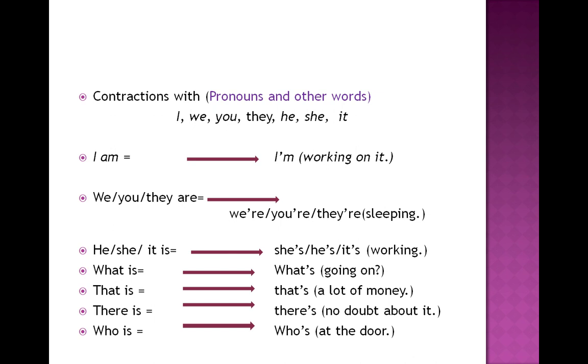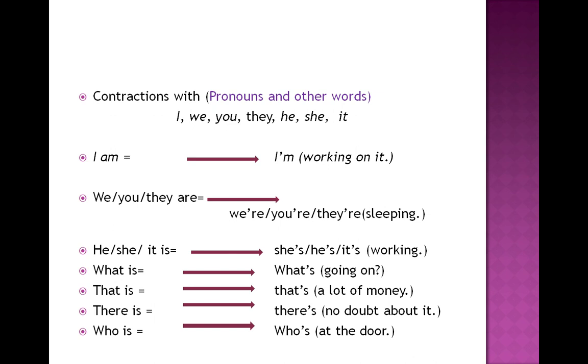Next, he, she, it, is. We are going to use is with he, she, it, and when we need to contract or shorten them, we use he's, she's, it's. It's working. Up next is what is, a very common kind of word that we use in our daily lives, or the natives use it very commonly.